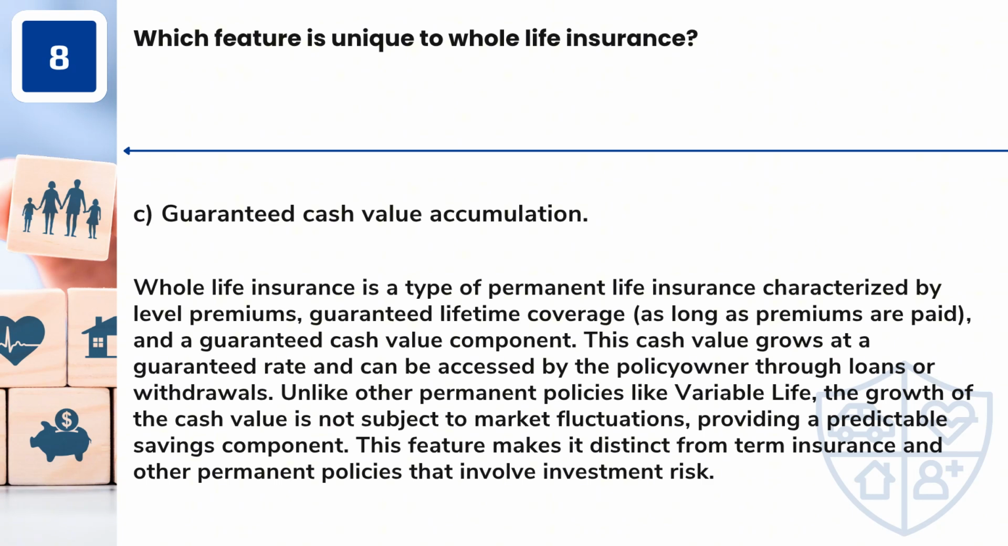Answer: C. Guaranteed cash value accumulation. Whole life insurance is a type of permanent life insurance characterized by level premiums, guaranteed lifetime coverage, as long as premiums are paid, and a guaranteed cash value component. This cash value grows at a guaranteed rate and can be accessed by the policy owner through loans or withdrawals.